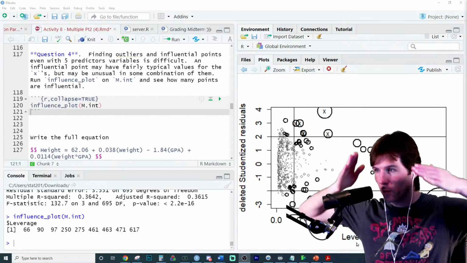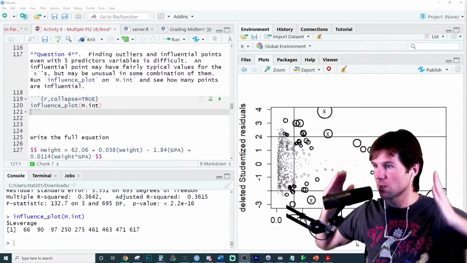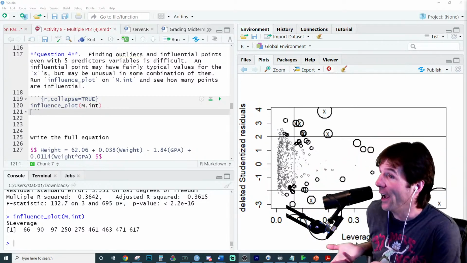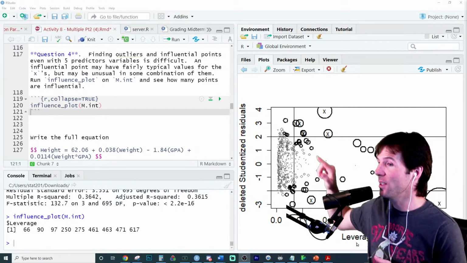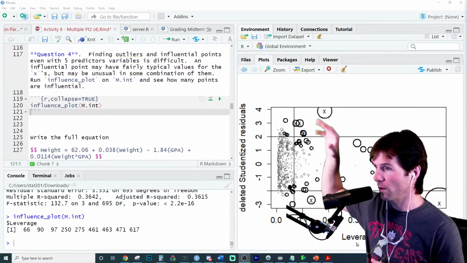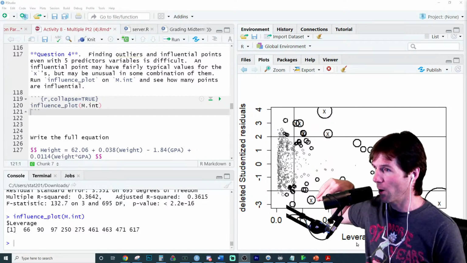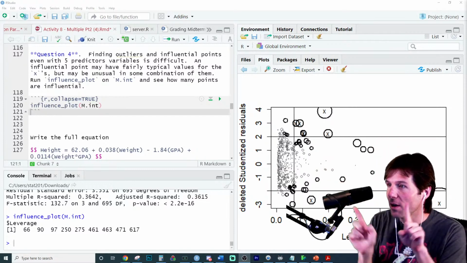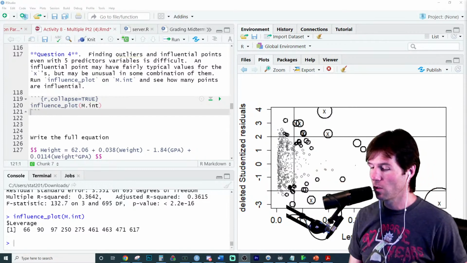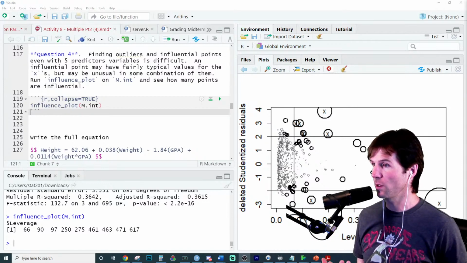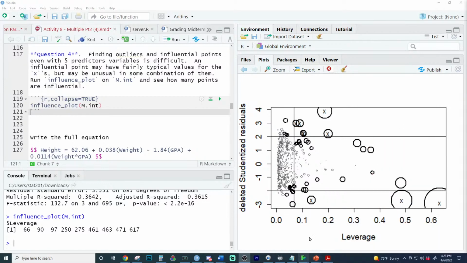Leverage is how far are you away from the mean of the x's. So if you notice where it's on the x-axis. And then this one's on the y, which is a unit of measurement of how far we are away on the y. And then across here on the x-axis. So for something to be influential, it has to be large on both. It has to have high leverage, which is beyond this point right here. And it also has to have an extreme deleted studentized residual, which is outside of 2 or -2.